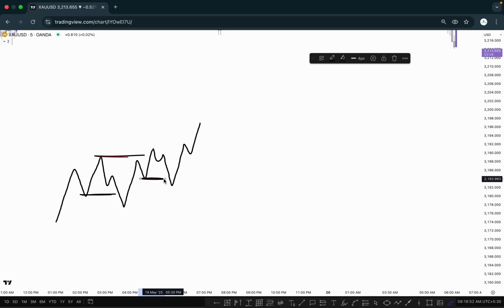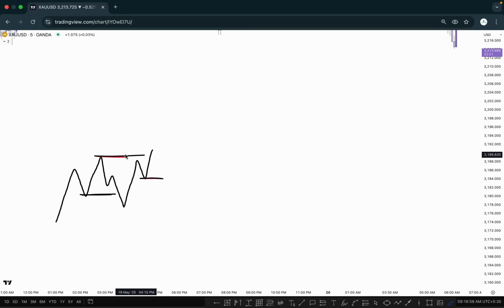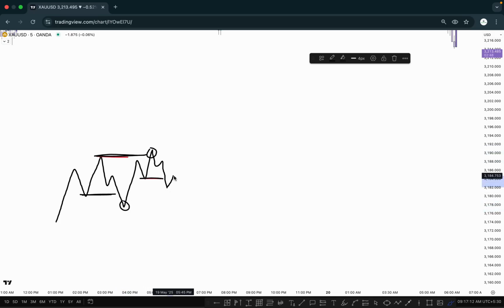What is the reason, and where is the major inducement? Look at this one. This happened after the break of structure. After the break of structure, if the market creates a pullback like this and then pushes downside, this move acts like a minor inducement. Where is the major inducement? The major inducement is the previous swing high and previous swing low. It means if the market takes out the main low, then we can anticipate that price will try to go higher to the upside right here. So this one is called the major inducement and this one is called our minor inducement.